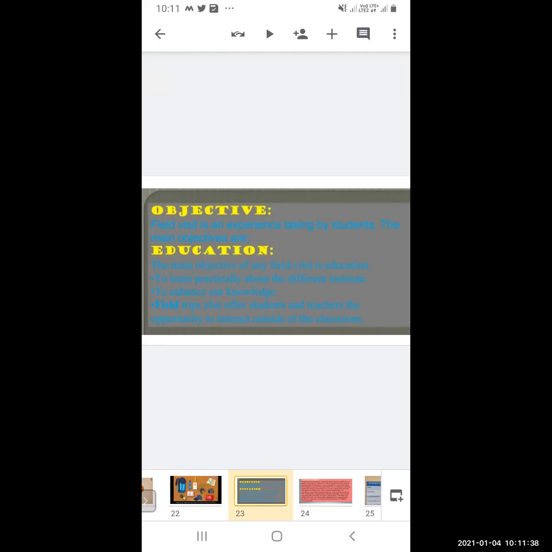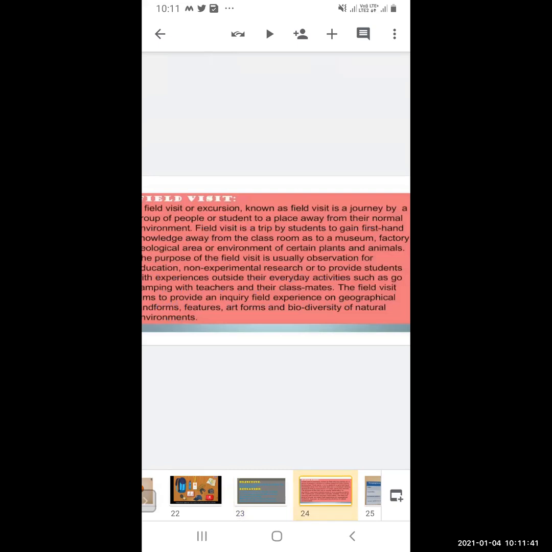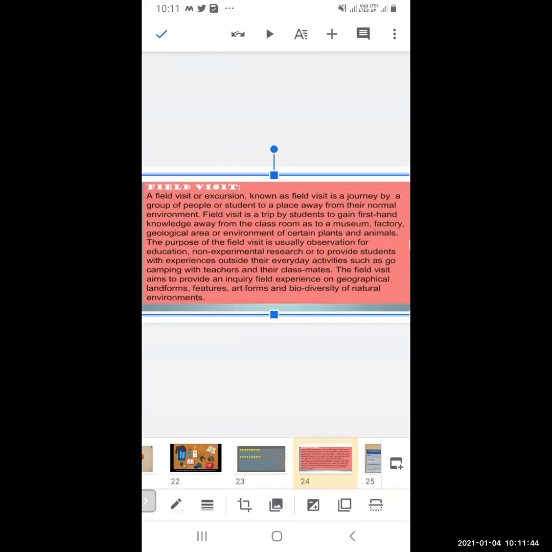Okay, so now, field visit. Field visits or excursions, known as field visit, is a journey by a group of people or students to a place away from their normal environment. Field visit is a trip by students to gain first-hand knowledge away from the classroom, to a museum, factory, geological area, or environment of certain plants and animals.